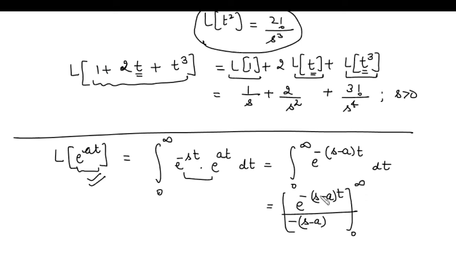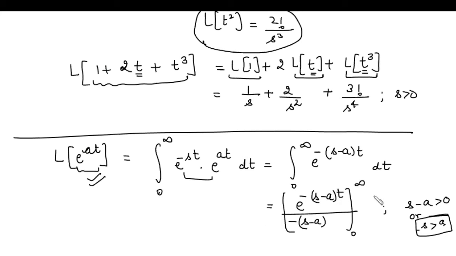So when you put infinity, you get minus infinity in the exponent. That will be 0 provided this number is strictly greater than 0. If it is less than 0, you get minus minus plus infinity, so the integral is not finite. So we get a condition that s minus a should be greater than 0, or you can say s should be greater than a. So for these values of s, the Laplace transform of this function exists.